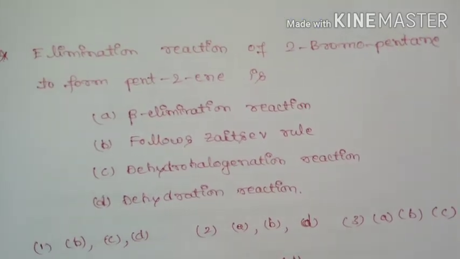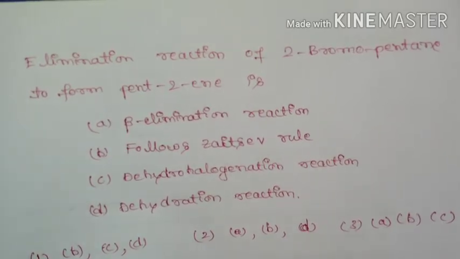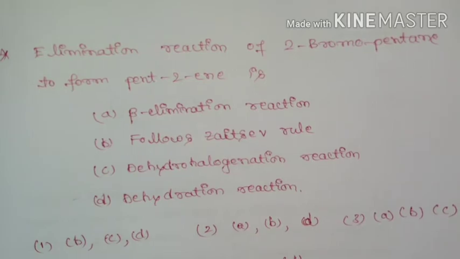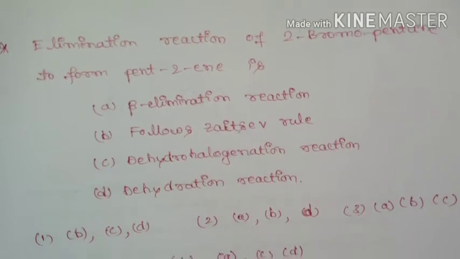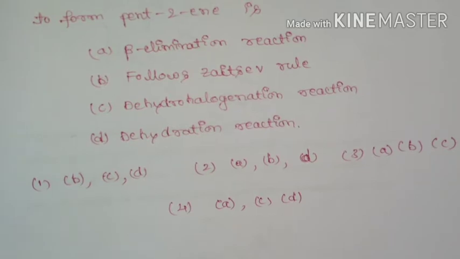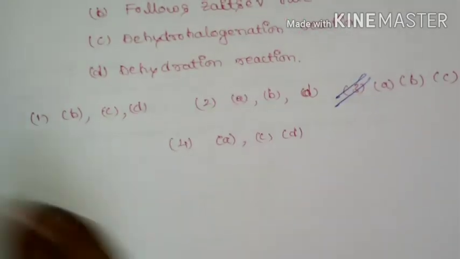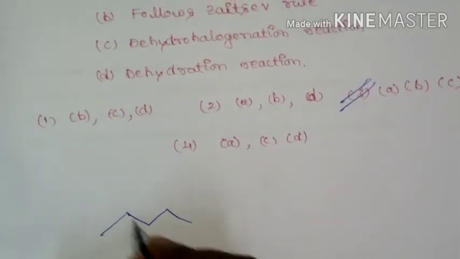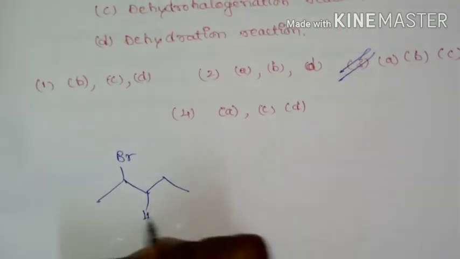Next question is: elimination reaction of 2-bromopentane to form pent-2-ene is a beta elimination reaction, follows Saytzeff rule. It is a dehydrohalogenation reaction and it is a dehydration reaction. So we need to choose which are the correct statements regarding this elimination reaction. So the answer comes out to be A, B, C, that is the third option. If you take 2-bromopentane, 1, 2, 3, 4, 5.